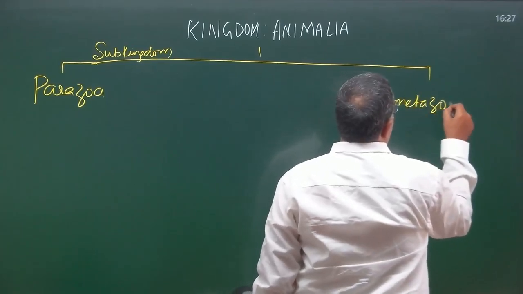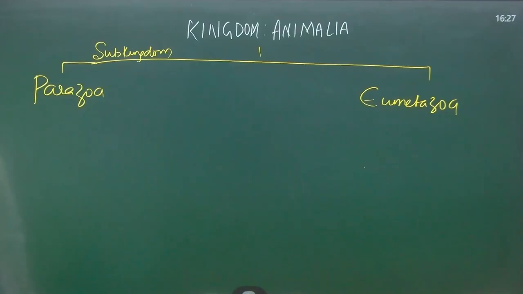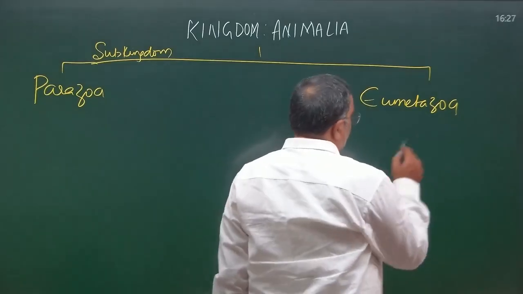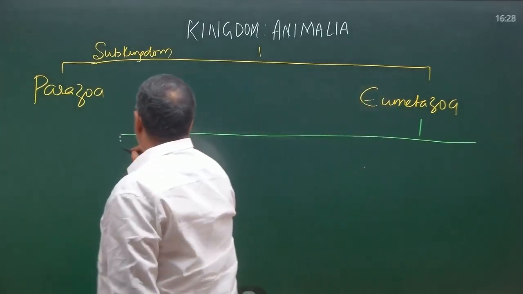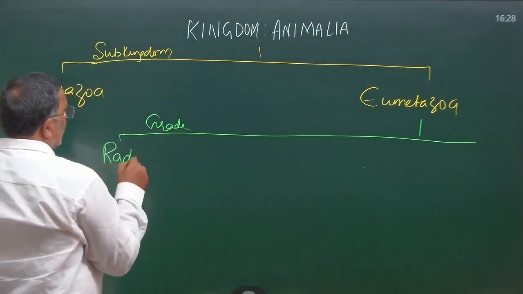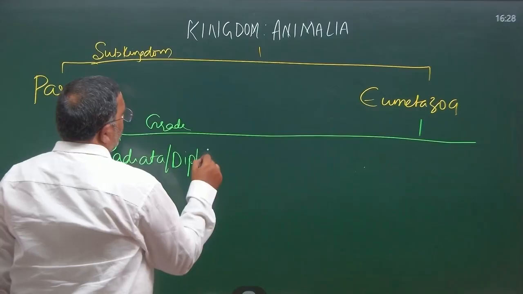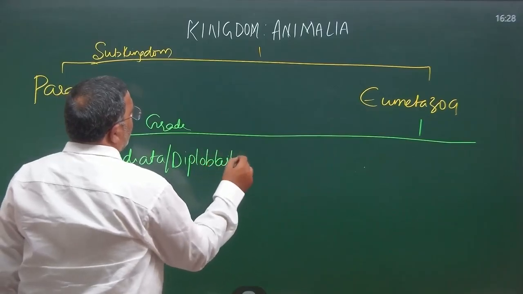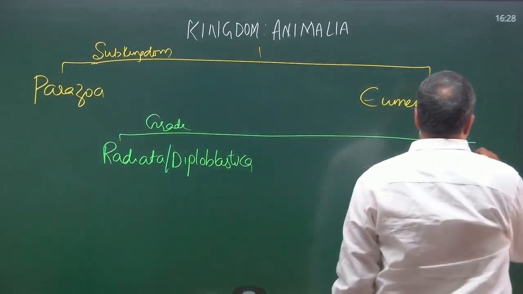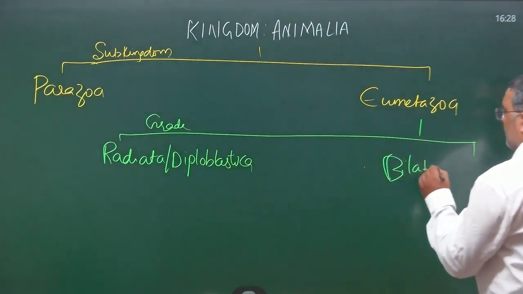Subkingdom Eumetazoa is further classified into two grades: grade Radiata or Diploblastica, and grade Bilateria or Triploblastica.